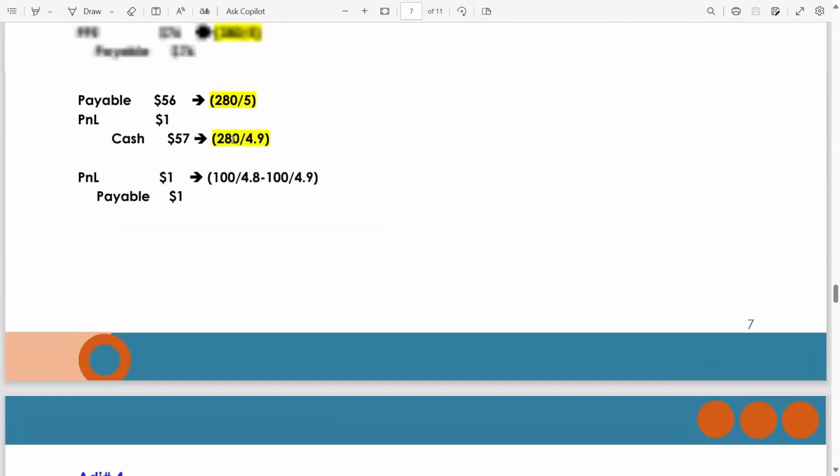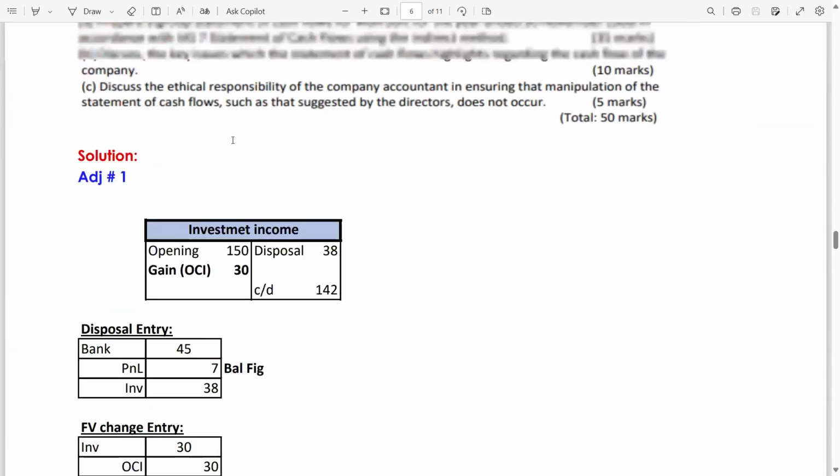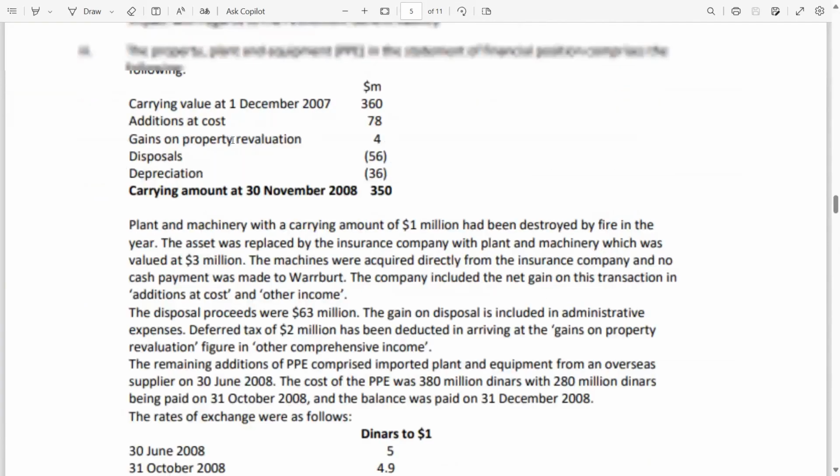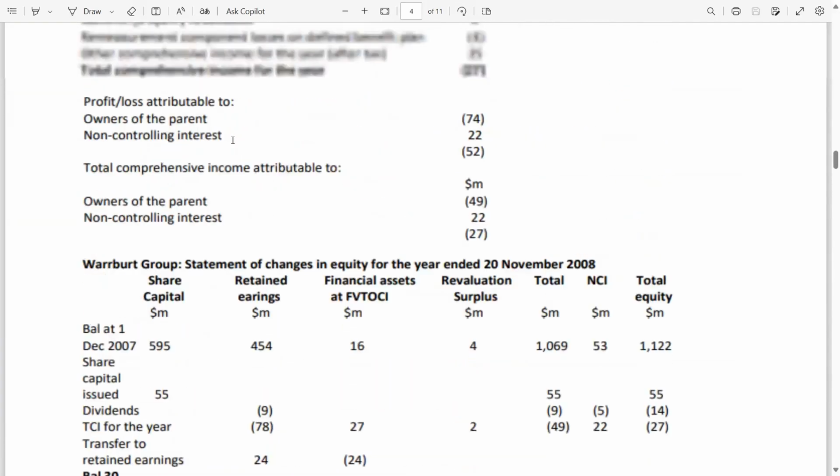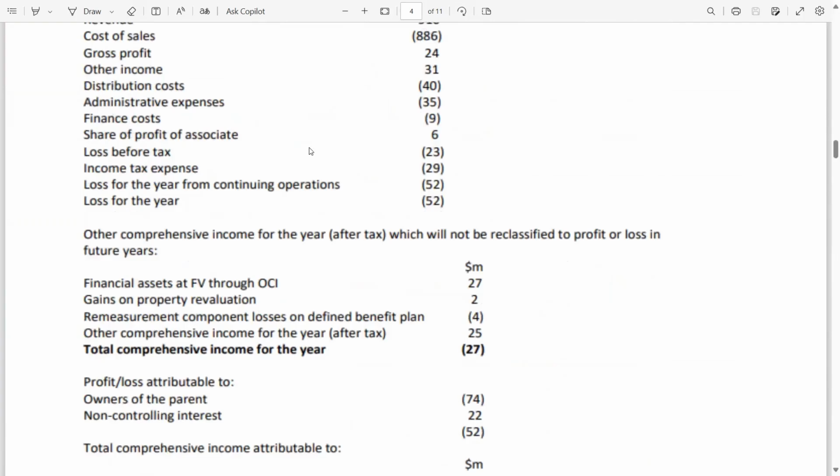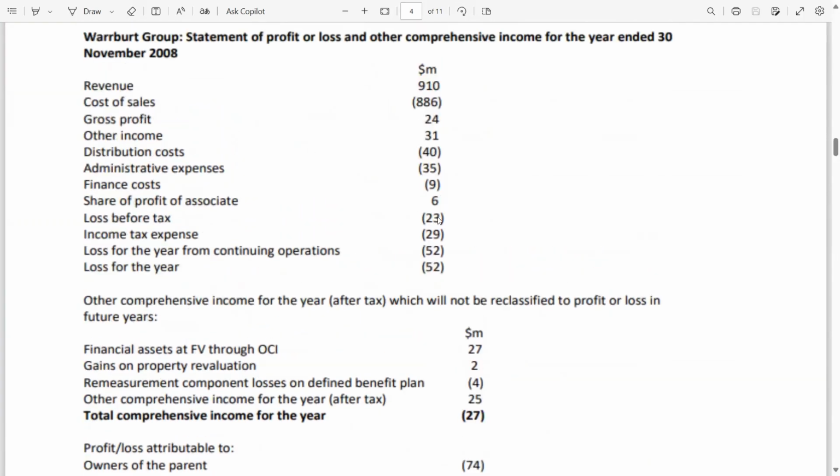Let me show you from where I have taken this figure, 23 million loss before tax. This is from the statement of profit and loss. Look, this one, 23 million. Now in this 23 million, all the expenses and incomes are included. Now we have to check one by one if it's a non-cash expense or a non-cash income. If it is, then we have to deduct the non-cash income and add back the non-cash expenses.